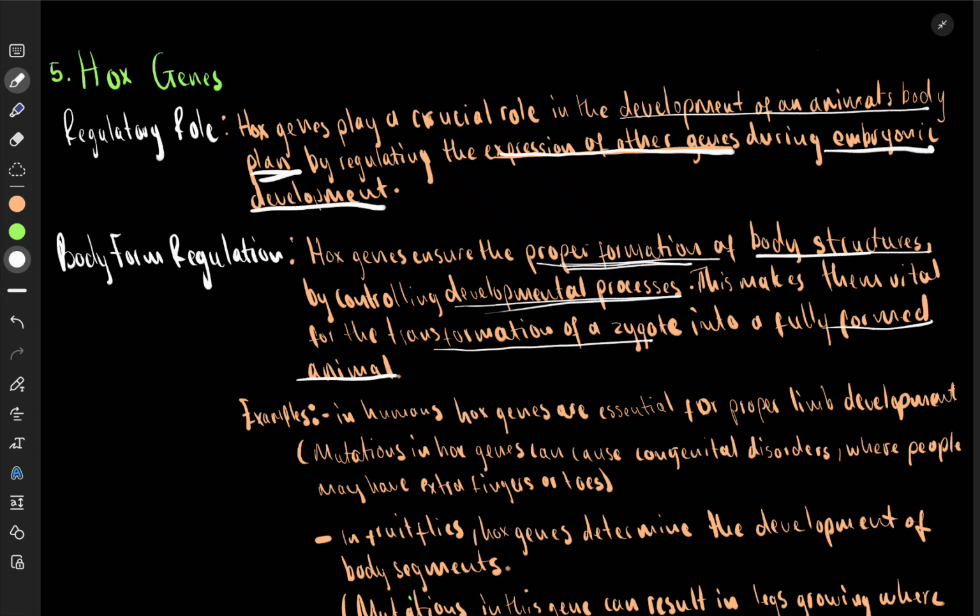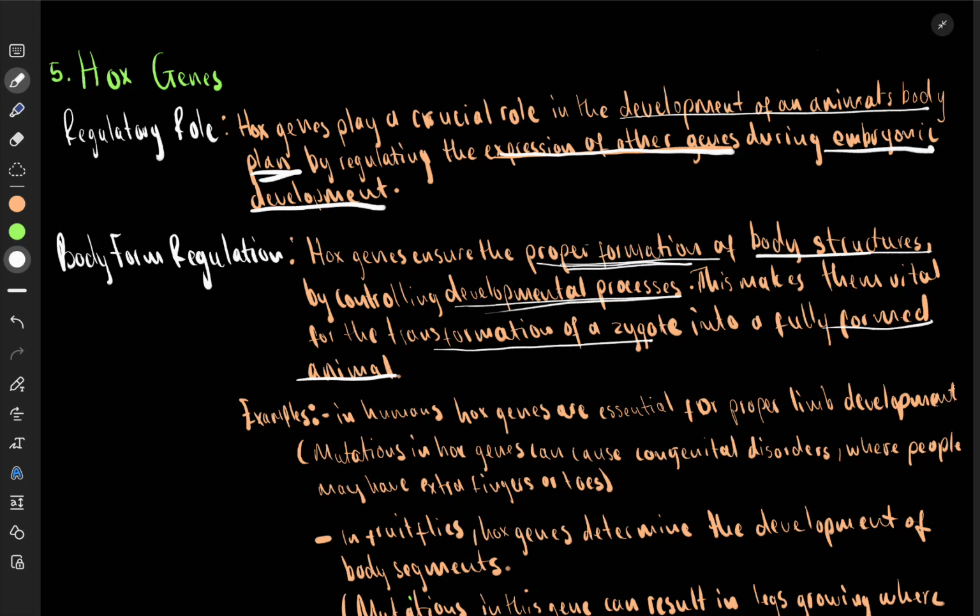Hox genes ensure that your body plan is correct. They are important because they help in development of an animal's body plan. They control the expression of other genes during the development process, ensuring that the zygote transforms into a fully formed animal.